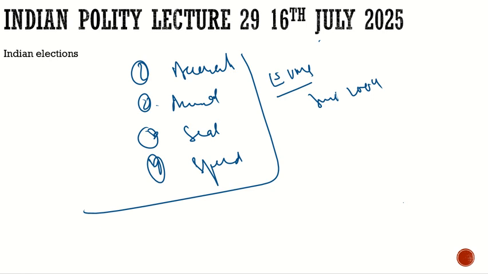Who manufactures this EVM? It is manufactured by Bharat Electronics Limited and the Electronics Corporation of India. These two public sector companies manufacture the election EVMs. And these EVMs have two units. One is the control unit, and the other is the ballot unit.